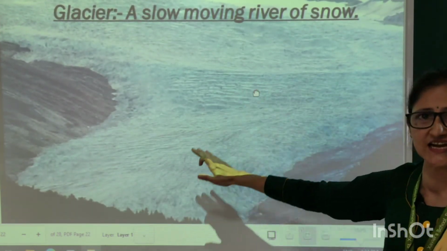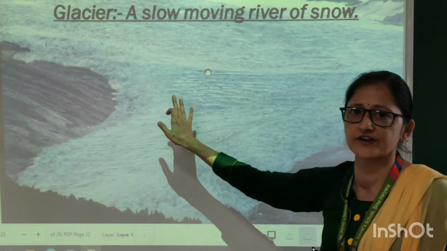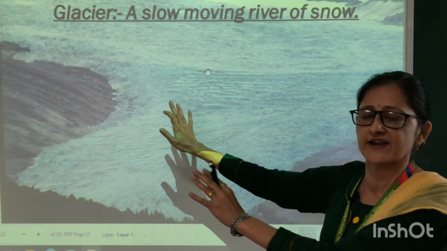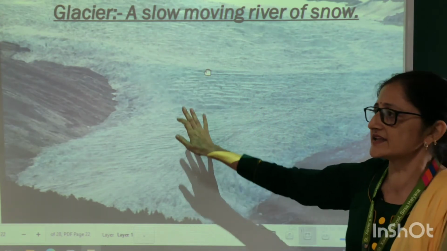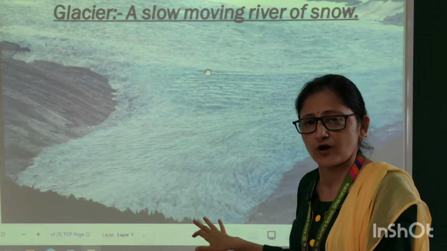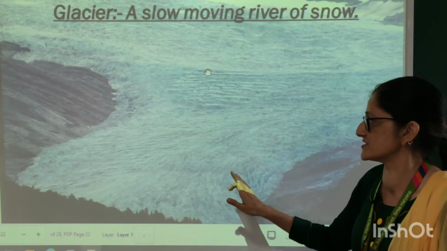Next is the glacier. Glacier is a slow moving river of ice. When ice moves from upper parts toward the down parts, this forms like a feature of a river and is known as glaciers.